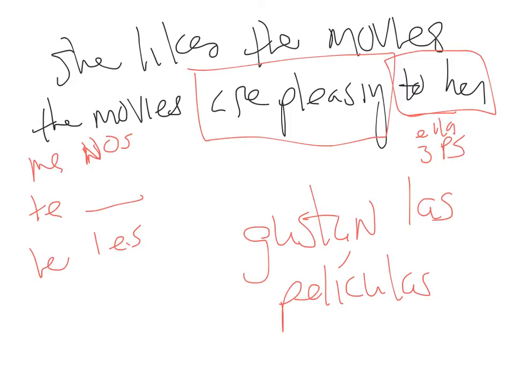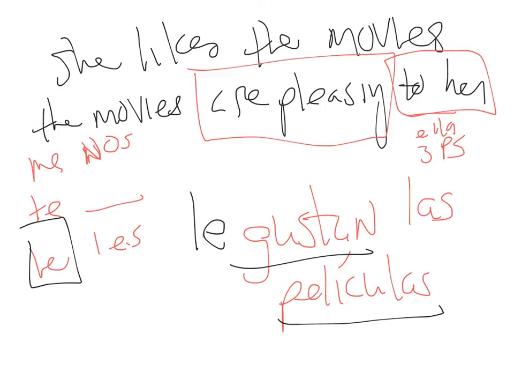There it is. So it'd be le gustan. Let's erase that. Le gustan las películas. The movies are pleasing to her. She likes the movies. Excelente, es suficiente por ahora con el verbo gustar.